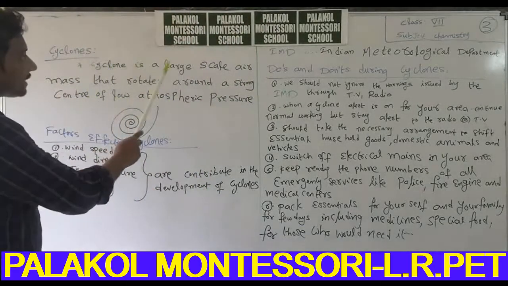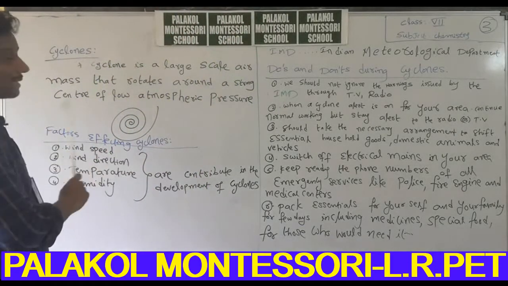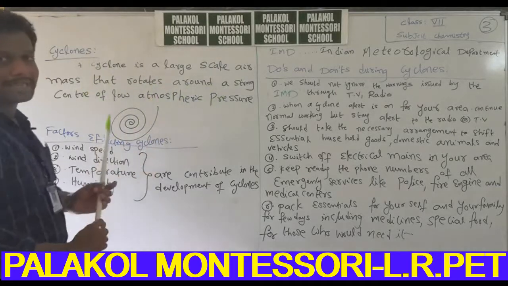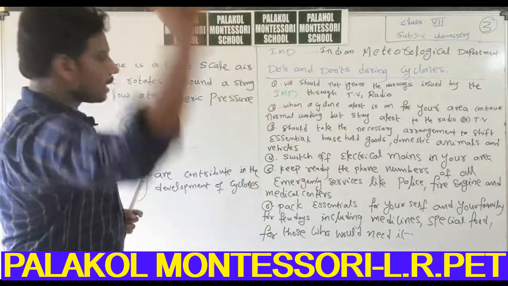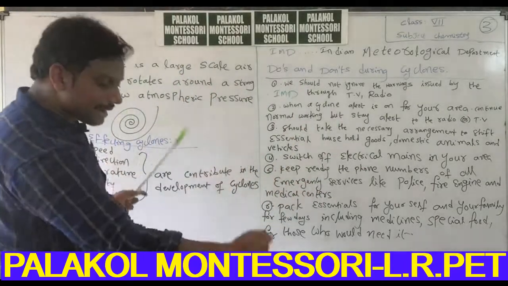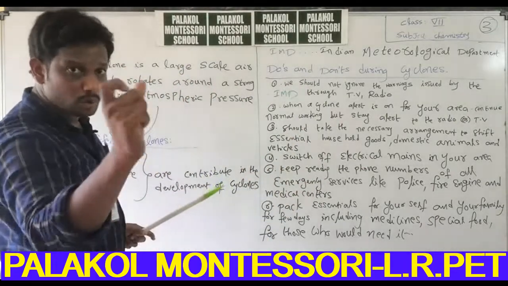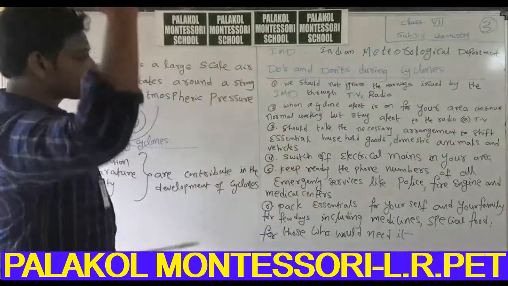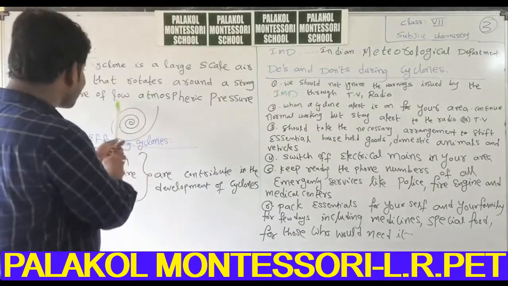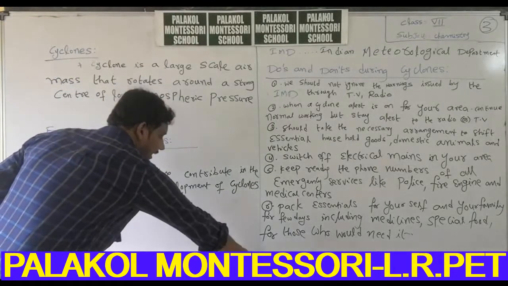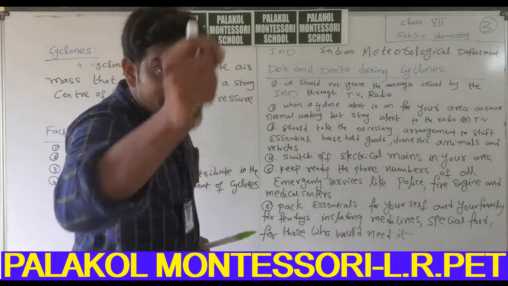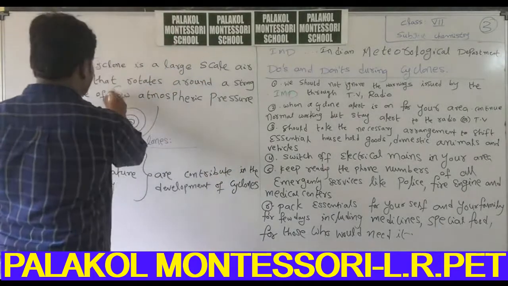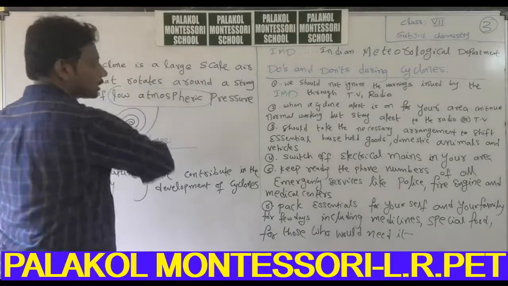A cyclone is a large scale air mass that rotates around a strong center of low atmospheric pressure, in the sea or ocean, like the Bay of Bengal. Cyclones are formed in low atmospheric pressure solely, not at high atmospheric pressure. Very, very important point.